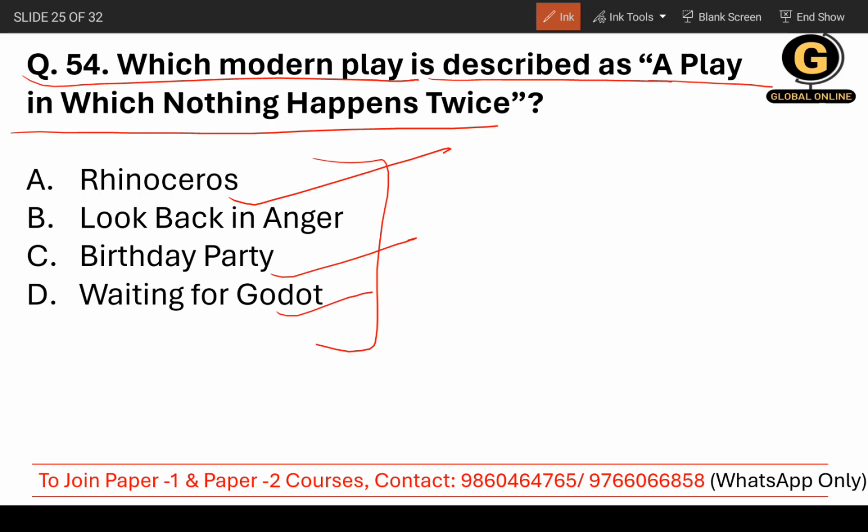Have you read, or have you seen, Waiting for Godot? Actually, nothing happens twice. It's described like that, though my viewpoint is different. But the correct answer is Waiting for Godot. Moving on.